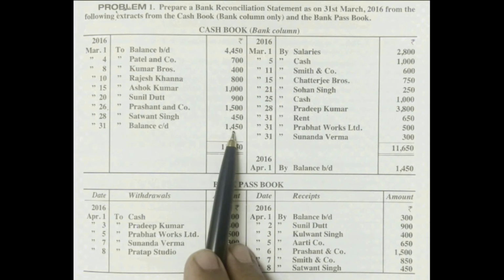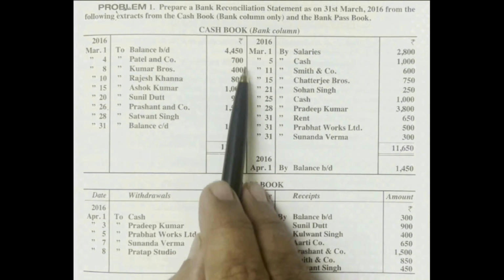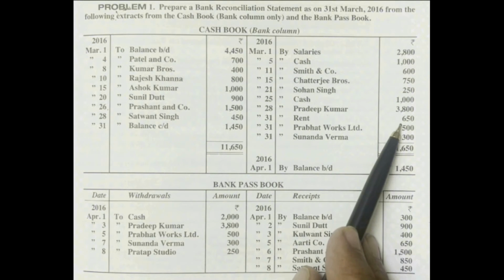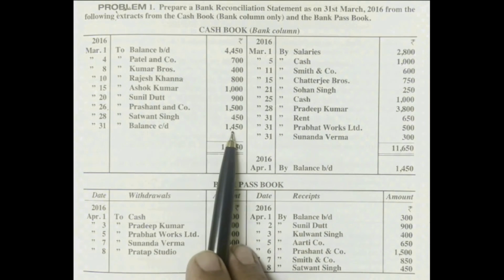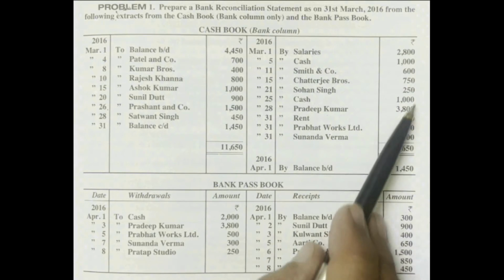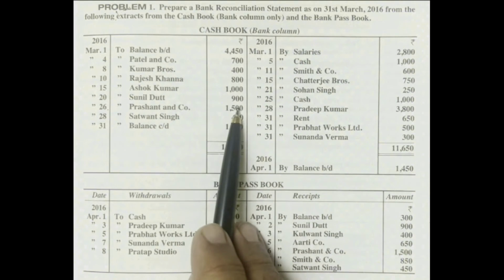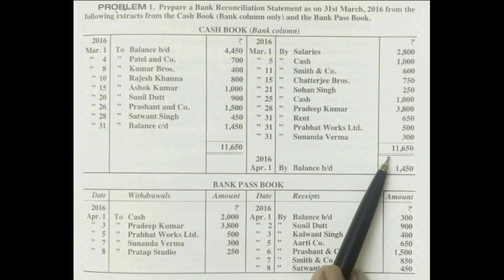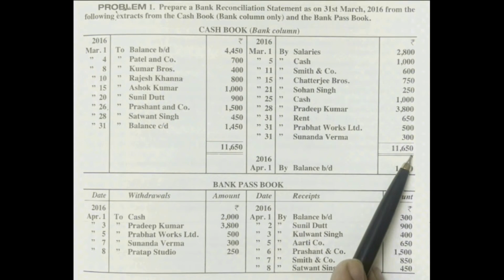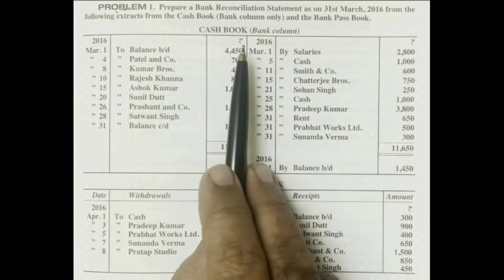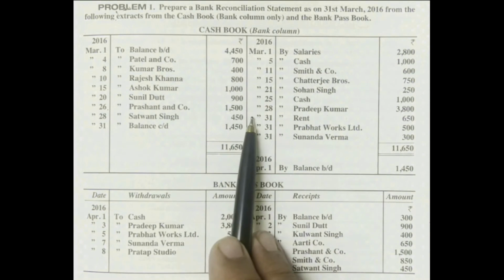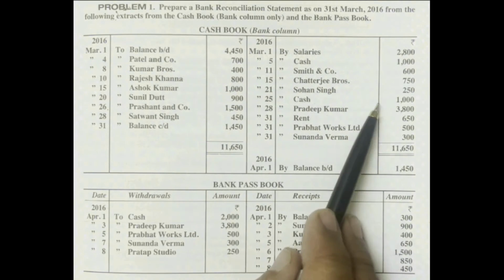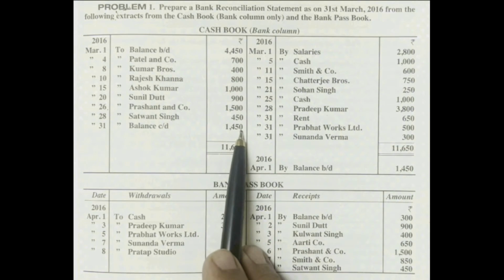What is the meaning of this? You know, on the debit side we write bank deposits, on the credit side bank withdrawals. Balance carried down is coming on the debit side, meaning what? The credit total is more than the debit total. From 2,800 to 300, the total is 11,650. Comparing to this, from 4,450 to 450 rupees, this total is less. The difference is 1,450 rupees.